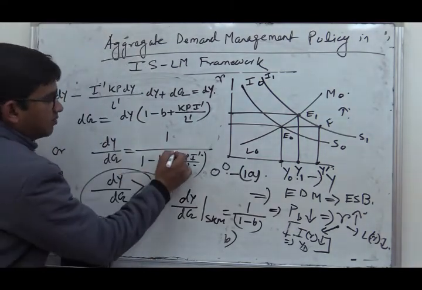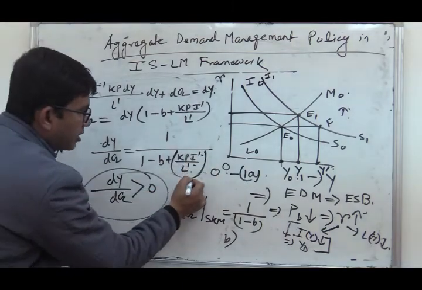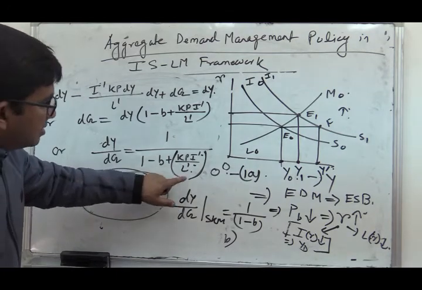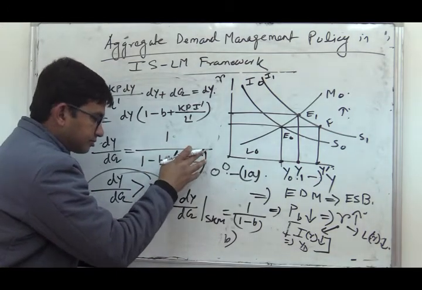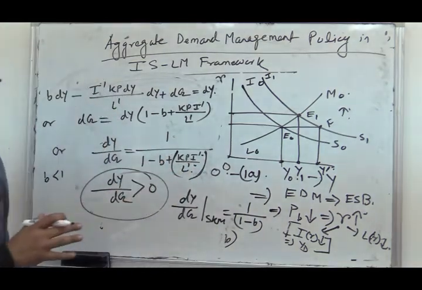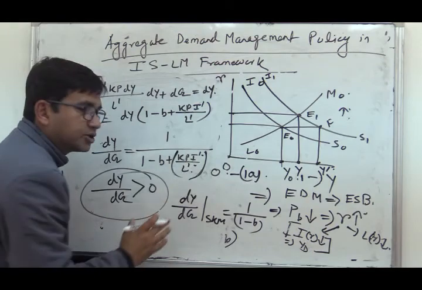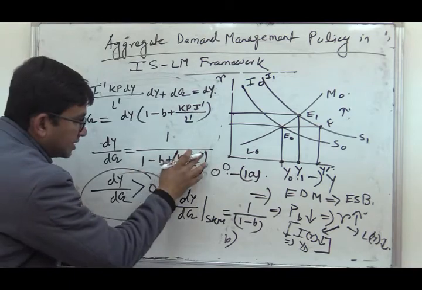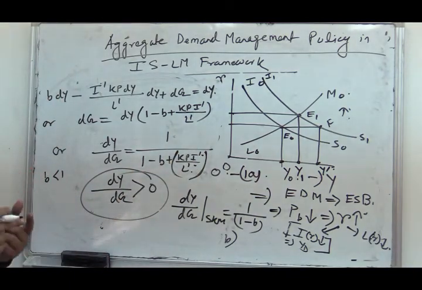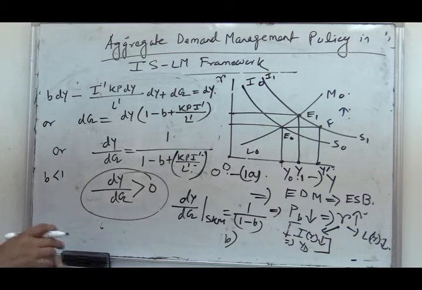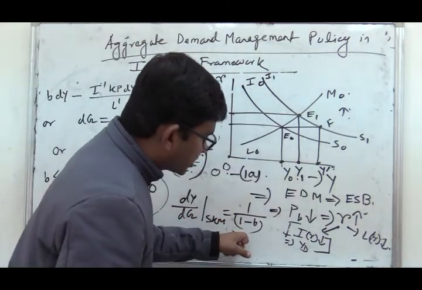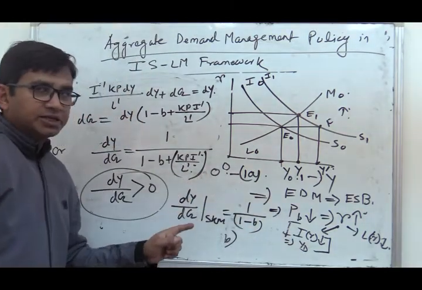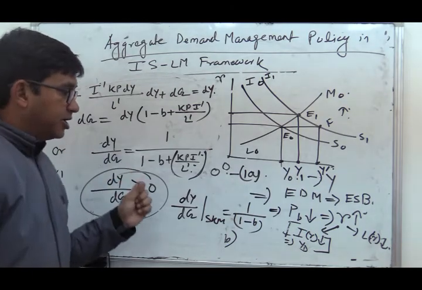So see, in this multiplier, in the denominator we find one additional component, Kp I dash by L dash. From where does this come? This is basically coming from the interaction. This part shows the interaction of commodity and money markets. That means this part indicates the case of crowding out. In the simple Keynesian model there was no interaction with the money market. Investment was given as constant, but here investment is an inverse function of the rate of interest.